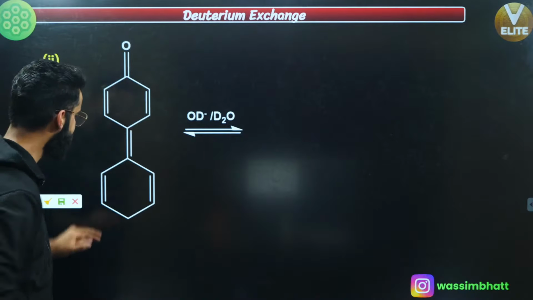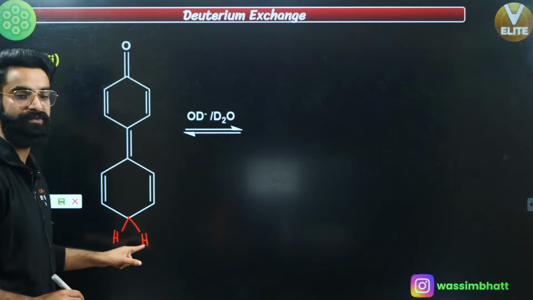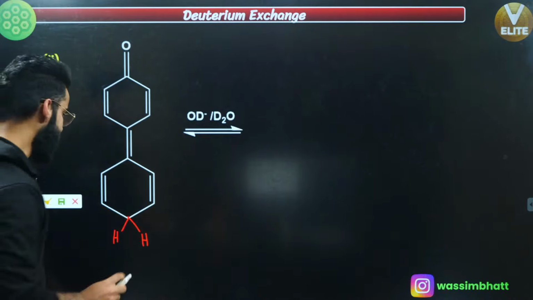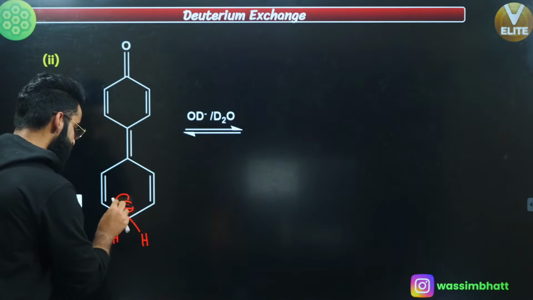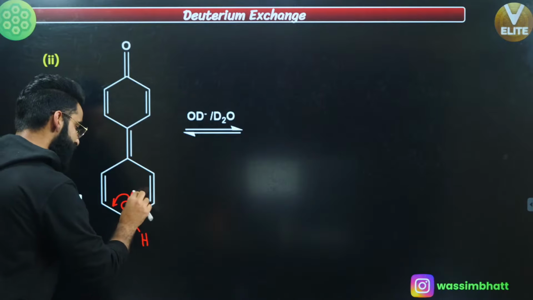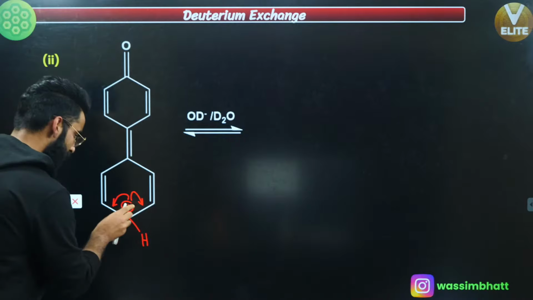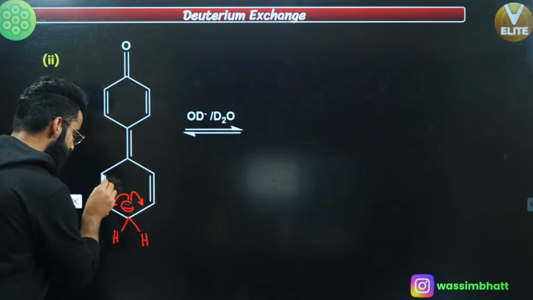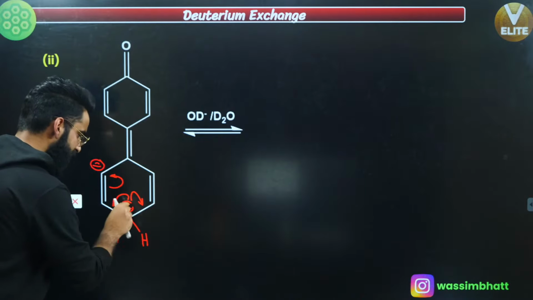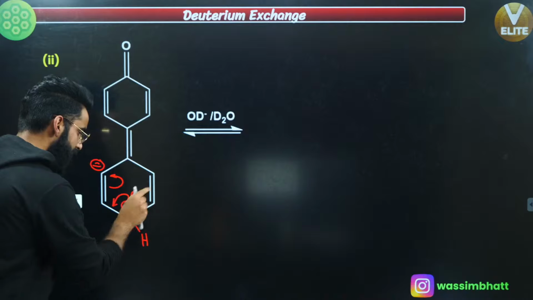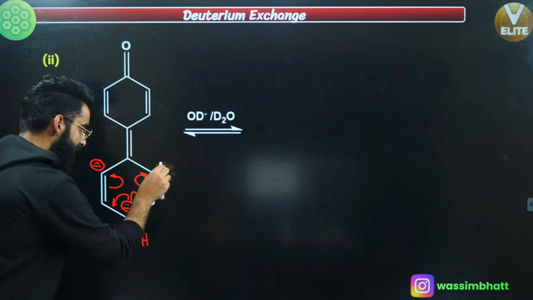Every carbon is sp2 apart from this. This carbon is sp3, so hydrogen is going to leave from this position. Then there will be a negative charge on this carbon. Now this negative charge can participate in resonance on this side as well as this side, because this negative charge is in conjugation with this pi bond as well as this pi bond. When this negative charge participates in conjugation and this pi bond breaks in this way, there will be a negative charge right here. When it participates in resonance in this direction, there will be a shift of this pi bond in this direction, so that there will be a negative charge right here on this carbon.